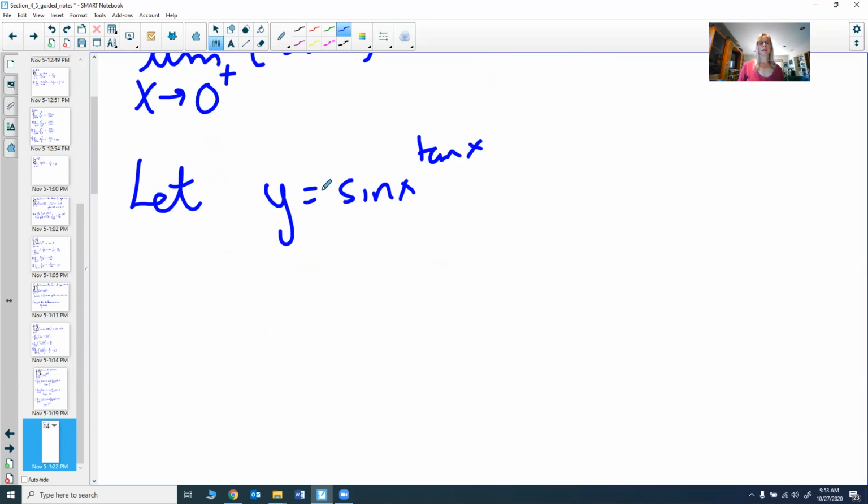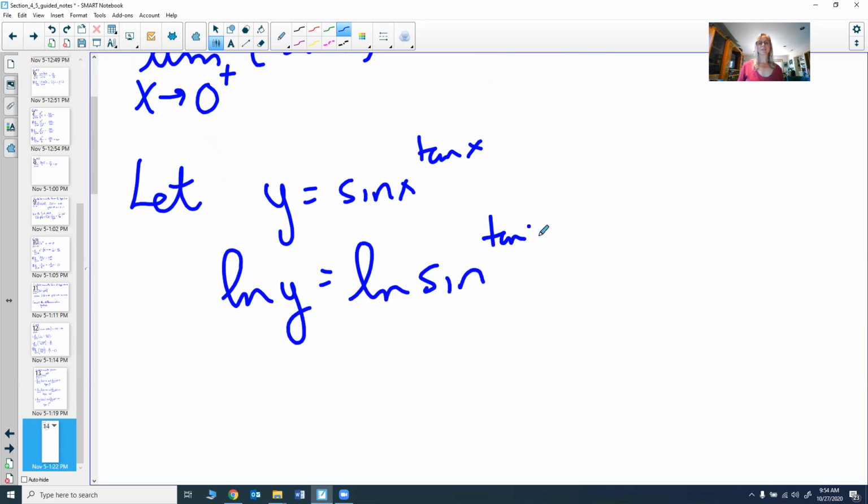So that's why we made y equal sine of x to the tangent of x, so we can take the natural log of both sides. Because without an equation, I can't just take the natural log. Take the natural log of both sides. Natural log of y is the natural log of sine of x to the tangent of x. Bring that tangent down. That's tangent of x times the natural log of sine x.